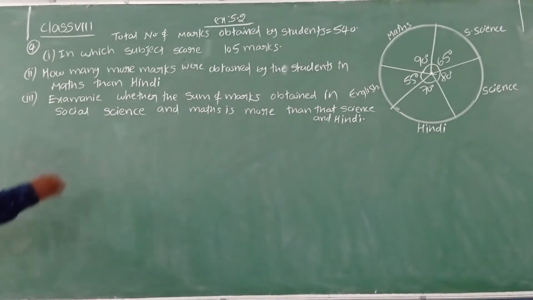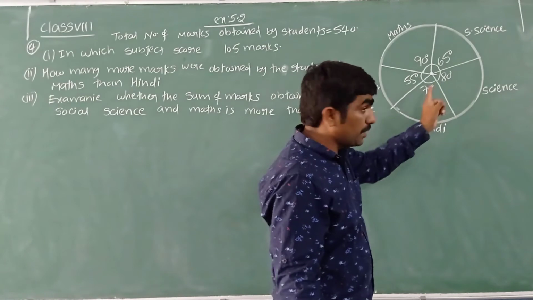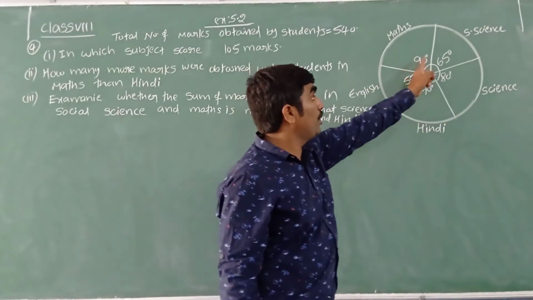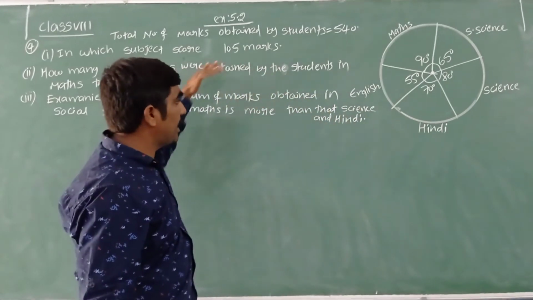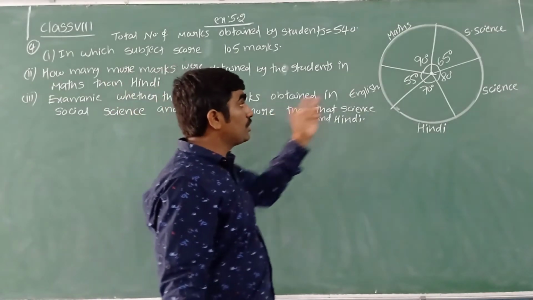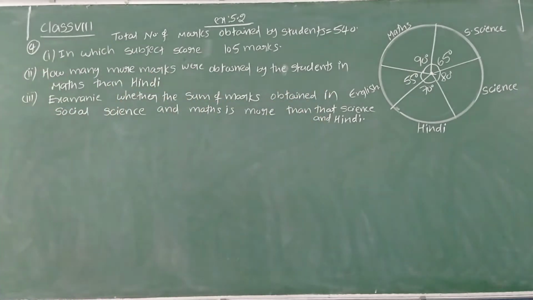Let us find the central angle, because we know the central angle of each subject, each sector. Once I find the central angle, we can see which subject it matches.